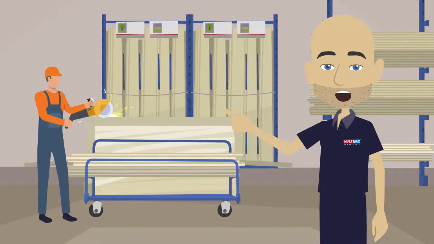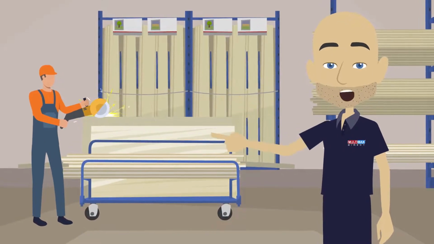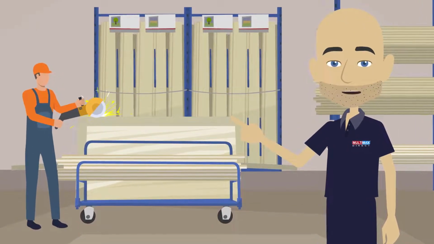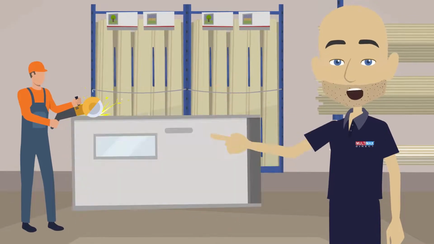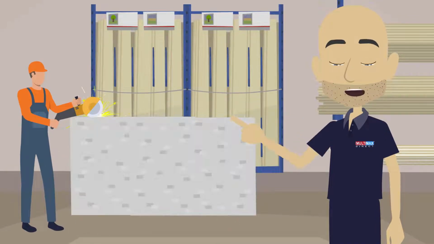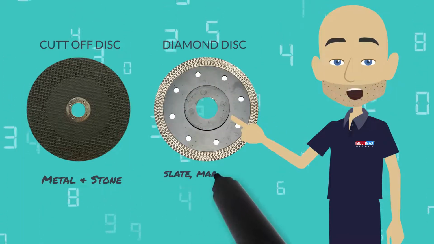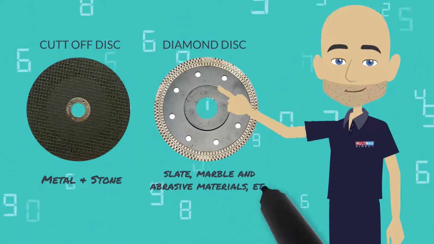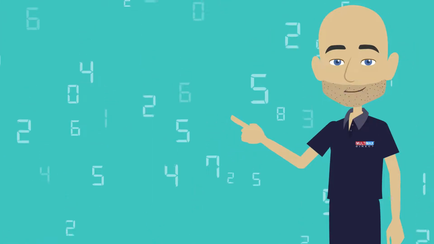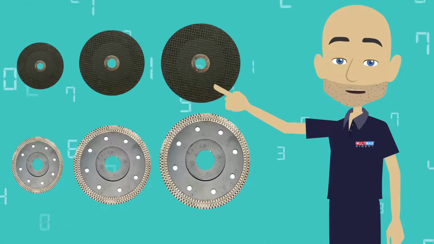One of the most popular uses for angle grinders and powered saws is cutting particularly hard or resistant materials. Exactly what you will be cutting should determine what type of cutting disc to choose: cut-off discs for metal or stone, diamond discs for slate, marble and abrasive materials, etc. However, each type of disc comes in a range of sizes.